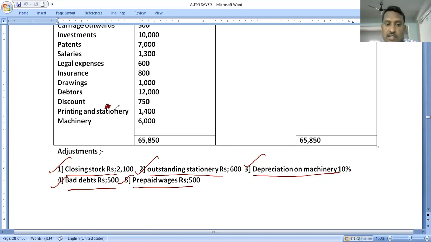I put a star on printing and stationery, which means printing and stationery has an adjustment. Put a mark on machinery for depreciation. For bad debts, put a mark on debtors. For prepaid wages, give the mark to wages.